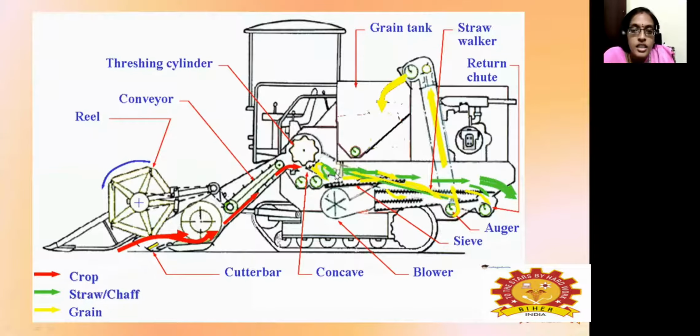So this is the diagrammatic representation of a combine harvester. This one is known as the reel, which is used in the picking operation. It will pick the crops and use the cutter bar where the material will be cut and lifted up, and then in the concave and the threshing cylinder the material will be threshed. So it will get separated into two components: one is the clean grain and the other is the impure grain.